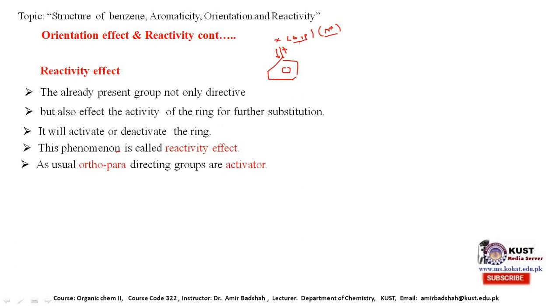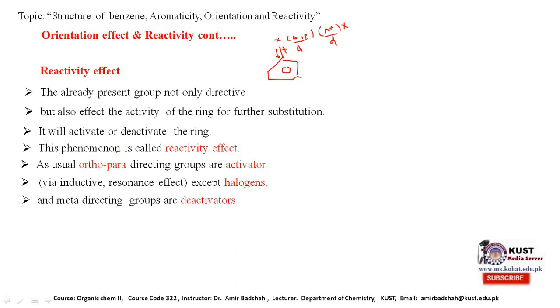As usual, mostly those groups which are ortho-para-directing are considered as activator groups, and the groups which direct the incoming substituent to the meta position are mostly considered as deactivator groups, except halogens. Halogens are an exception in that case. Actually, halogens are deactivators, but they are ortho-para-directing groups, and we will discuss later on why it is so. So mostly the meta-directing groups are deactivators.